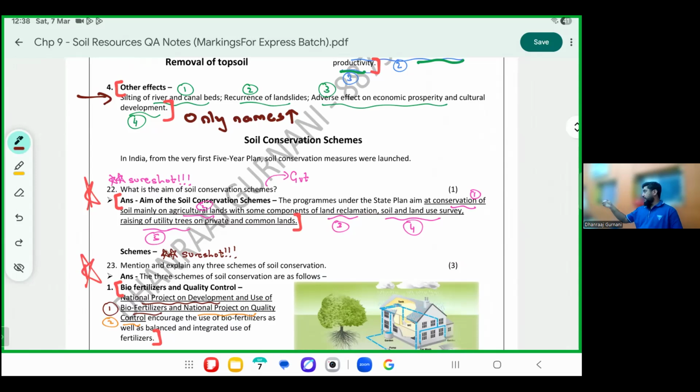When I teach you vegetation, there also they have done a scheme for forests. Whatever scheme the government has done for water resources is also there. In the transport chapter also, some of you have done transport in school, right? There you must have studied the Golden Quadrilateral and all these schemes the government has brought. Basically, in every chapter there is a government scheme.